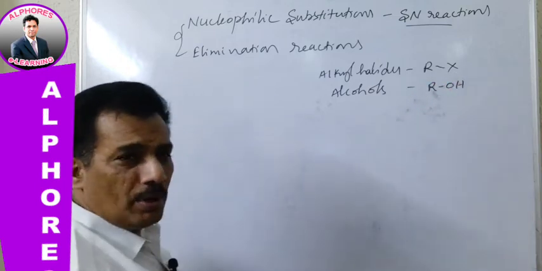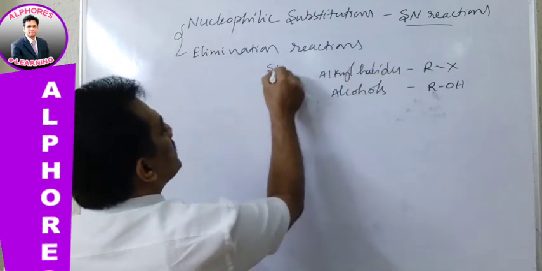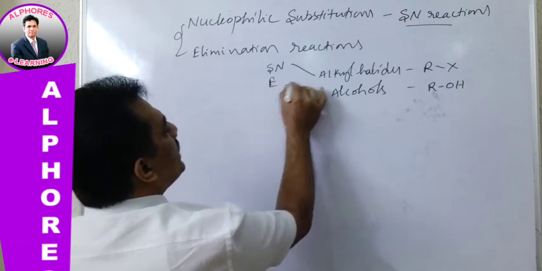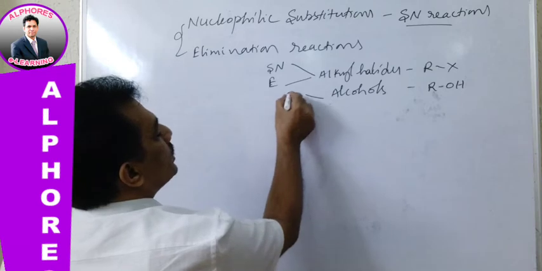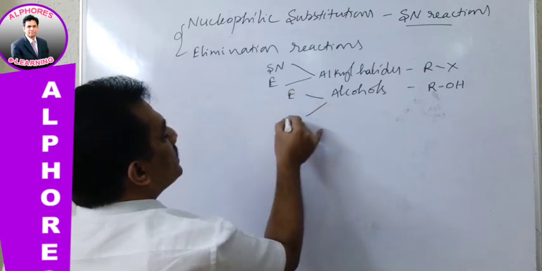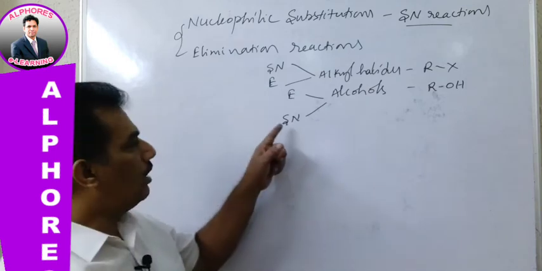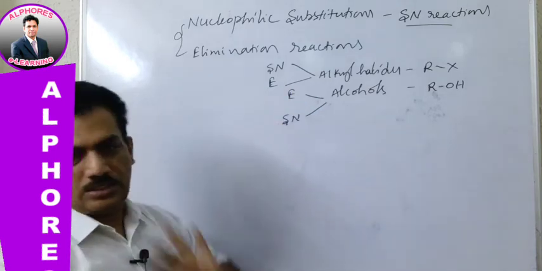And just remember, in case of alkyl halides, SN reactions take priority compared to elimination, whereas in case of alcohols the priority is changed like this. In case of alcohols, eliminations take priority compared to SN reaction.